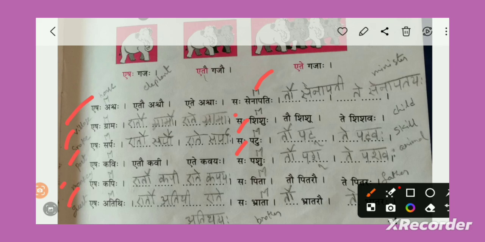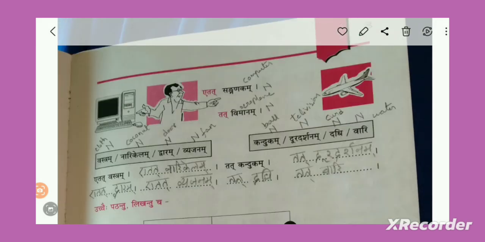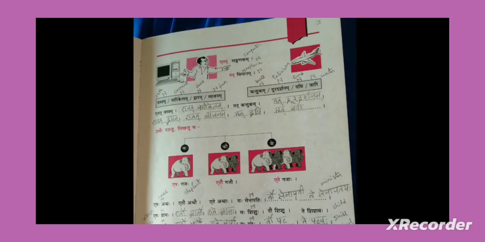Saha pashuhu, one animal. Tau pashu, two animals. Te pashavaha, multiple animals. Saha pita, one father. Tau pitarau, two fathers. Te pitaraha, multiple fathers. Saha brata, one brother. Tau bratarau, two brothers. Te brataraha, multiple brothers. So this is the exercise of page number 3.